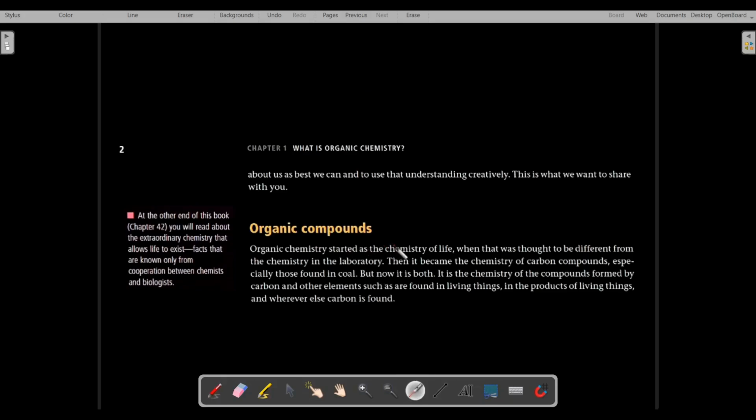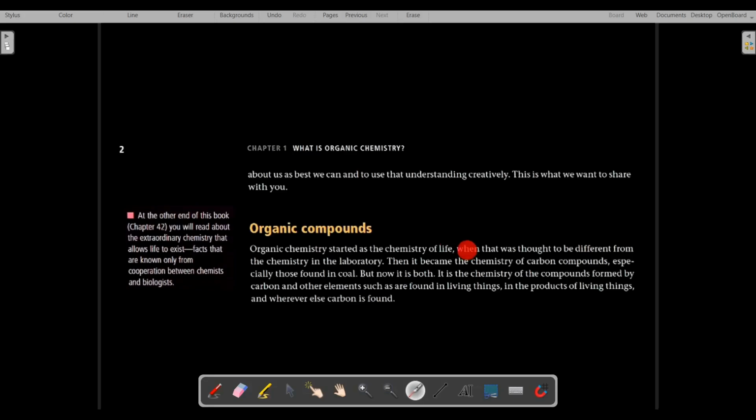Scientists used to think that the chemistry of life is organic chemistry, and that inorganic chemistry and physical chemistry are those branches of chemistry where life is not involved. That's what scientists used to think. That was the distinction between chemists during the early 1800s.